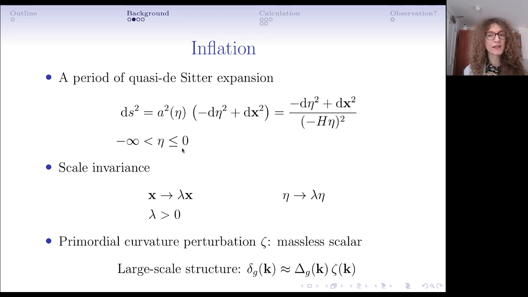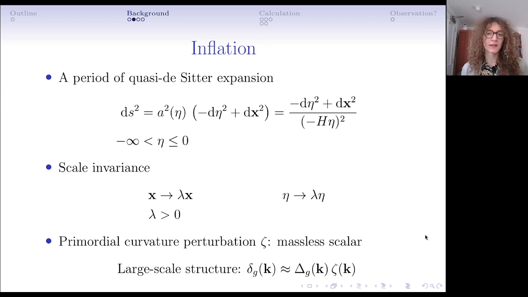This de Sitter spacetime has the usual homogeneity and isotropy, and it has an additional symmetry, which is scale invariance, which looks like x goes to lambda x, and eta goes to lambda eta, and k goes to 1 upon lambda k, where k are the Fourier modes of some field that we're considering. Now, one field we can consider is the primordial curvature perturbation zeta, which is modelled by a massless scalar living on this de Sitter spacetime.